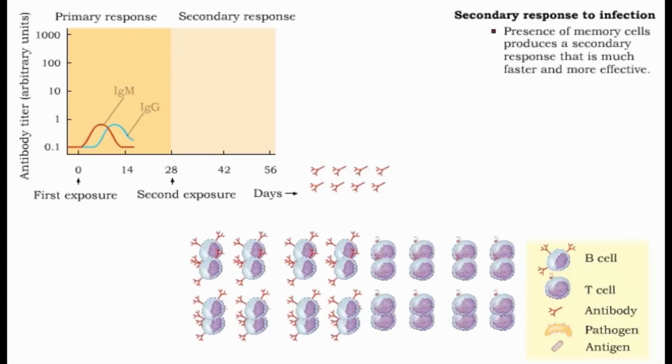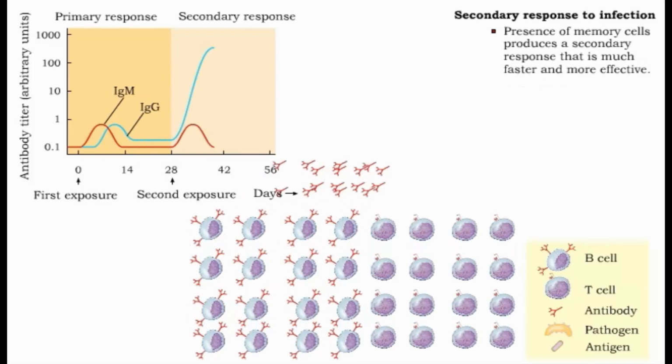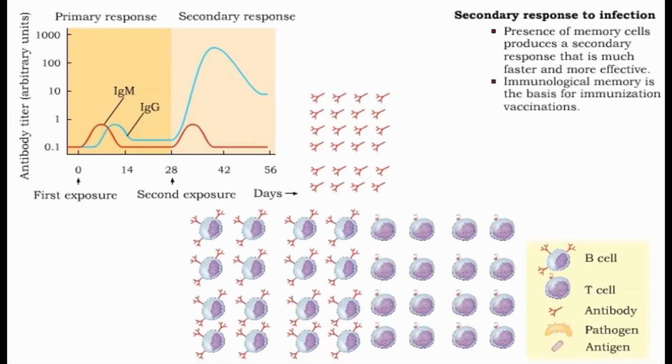The high number of memory cells produces a faster and more effective response to subsequent exposures to the same antigen. Immunological memory is the basis for immunization vaccinations, in which a small, measured exposure to specific antigens enables a secondary response against future exposures to the same antigen.